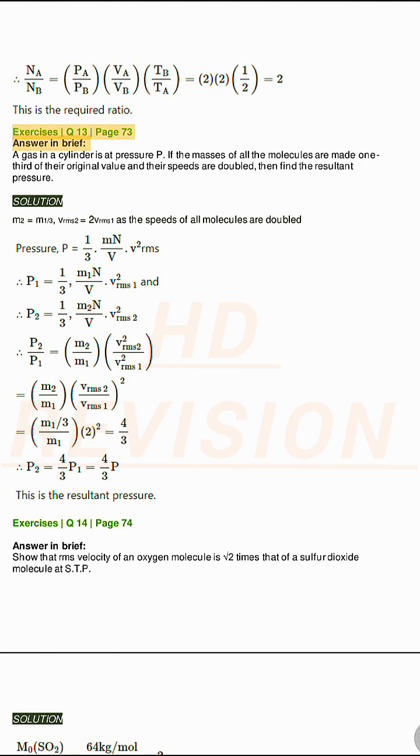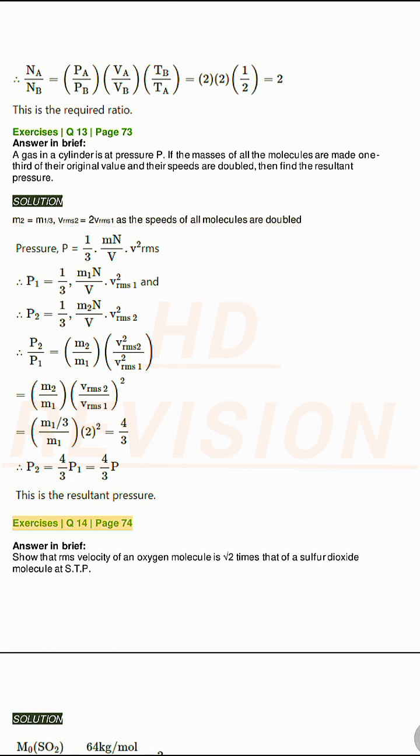Answer in brief. A gas in a cylinder is at pressure P. If the masses of all the molecules are made 1/3 of their original value and their speeds are doubled, then find the resultant pressure. Solution. M2 equals M1/3. VRMS2 equals 2 VRMS1 as the speeds of all molecules are doubled.